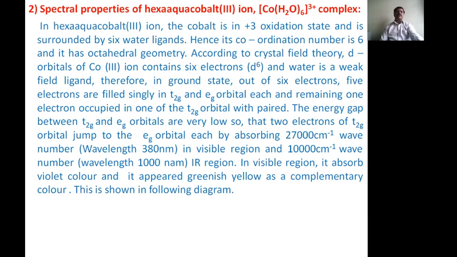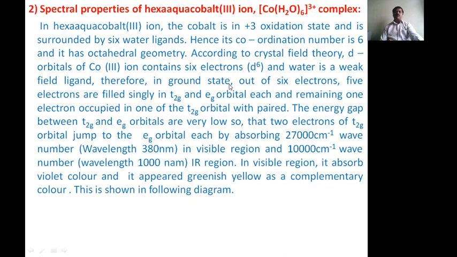Now next we come to the spectral properties of hexa-aqua cobalt 3 ion. This is the complex. In this complex, similar to the above, the cobalt is in the +3 oxidation state and is surrounded by 6 water ligands. Hence its coordination number is 6, and it has an octahedral geometry. According to crystal field theory, the d orbitals of cobalt 3 ion contain 6 electrons, that is d6, and water is a weak ligand.